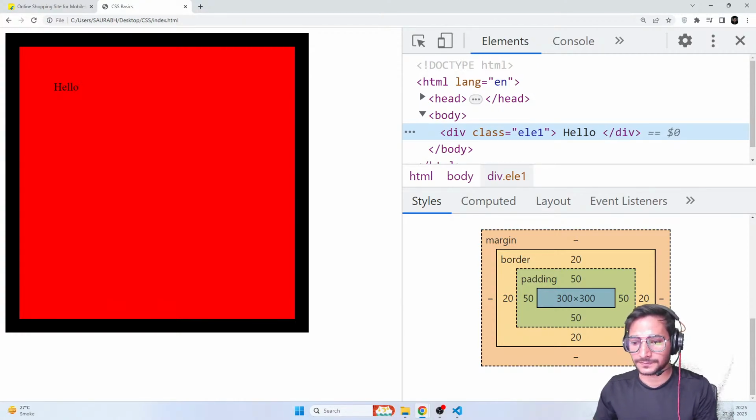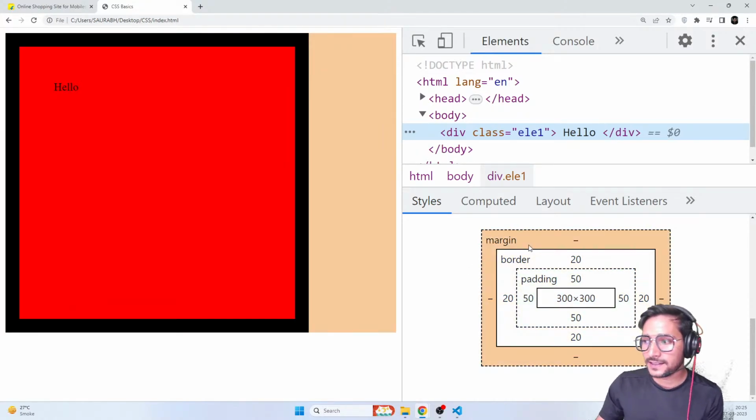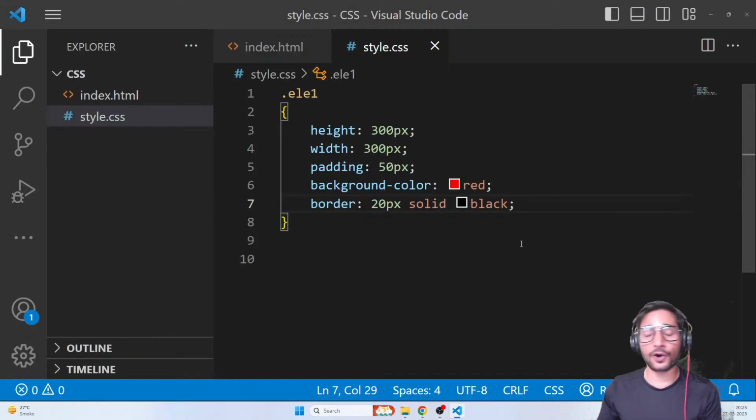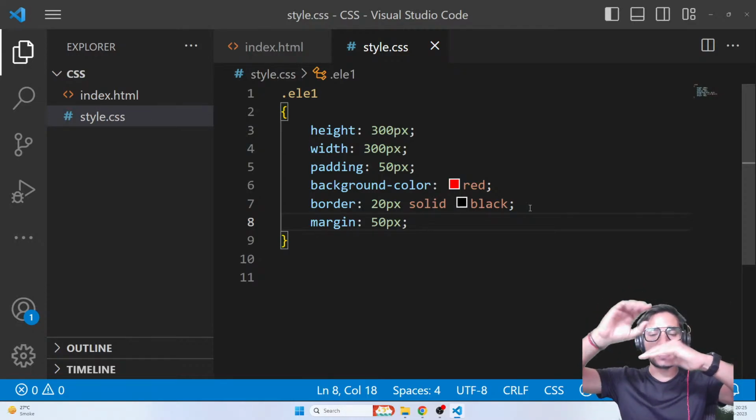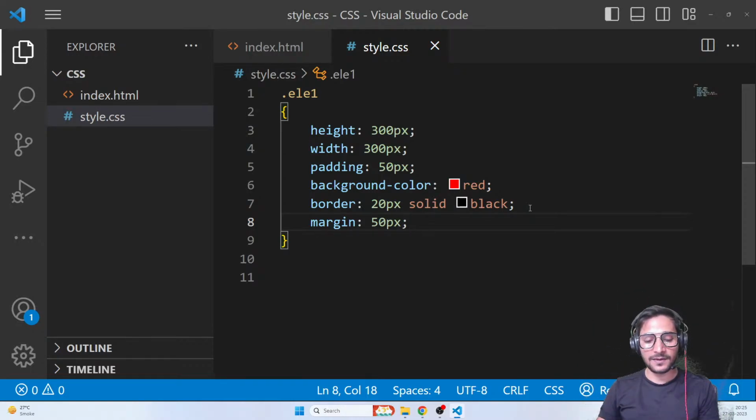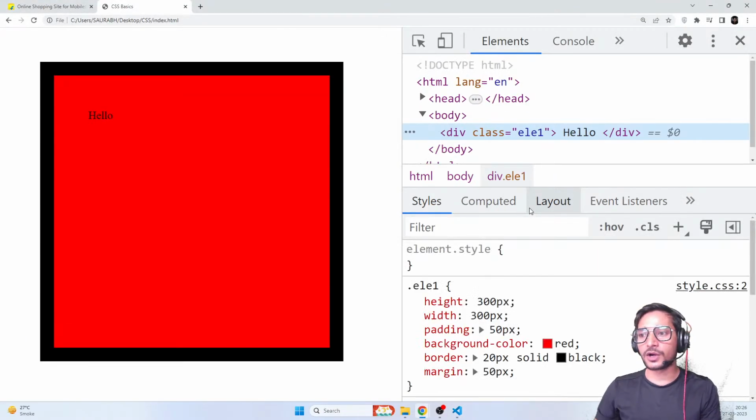Okay then, amazing. Now, guys, you can see there is one last thing left here. That is something called margin. It's a very special property and a lot of times people get confused by it. But first of all, margin is just like padding. The only difference is margin is invisible. It doesn't have any color. So if I add margin of 50 pixel, again it's just like padding. It will be added on top of the border, 50 pixel size from all the sides. But you can see it is not visible.